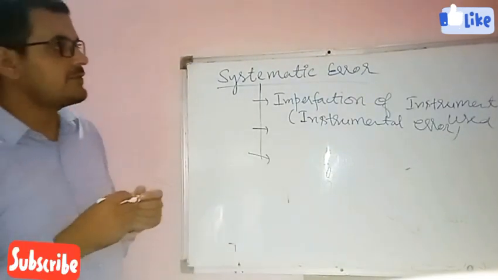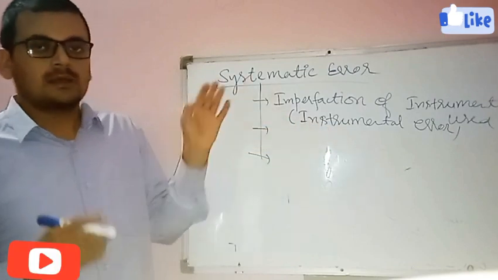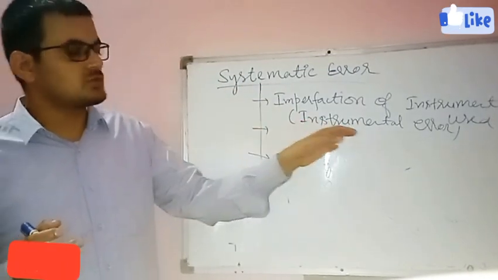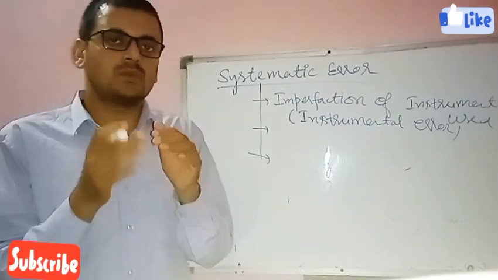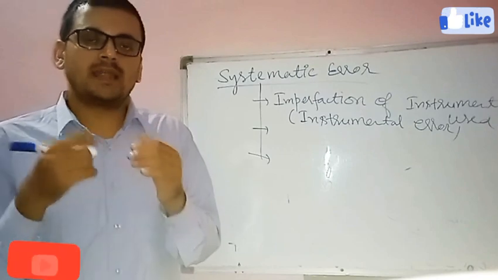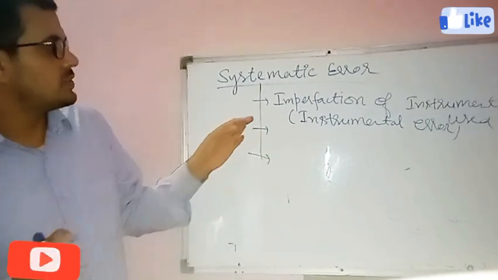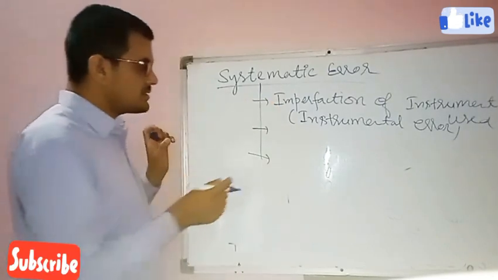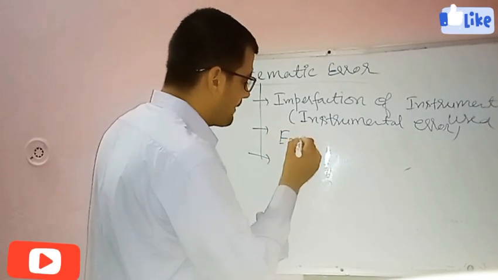So the error that comes under imperfection of instrument use is called instrumental error, because when we use some faulty instrument, that instrument will never give us an accurate reading, so there will certainly be some errors. The second one is the environmental error.